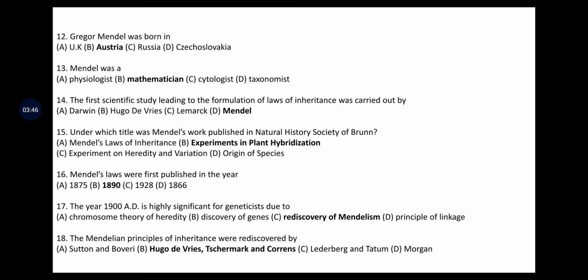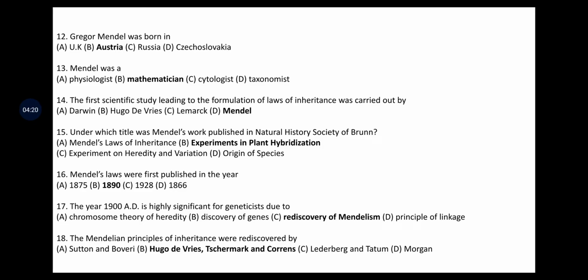First scientific study leading to the formulation of laws of inheritance was carried out by Mendel only. Under which title was Mendel's work published in the Natural History Society of Brunn? The four options are Mendel's laws of inheritance, experiments in plant hybridization, experiments on heredity and variation, then origin of species. Origin of species is related to Darwin. The others are Mendel's working principles, but the work was published with the name Experiments in Plant Hybridization.